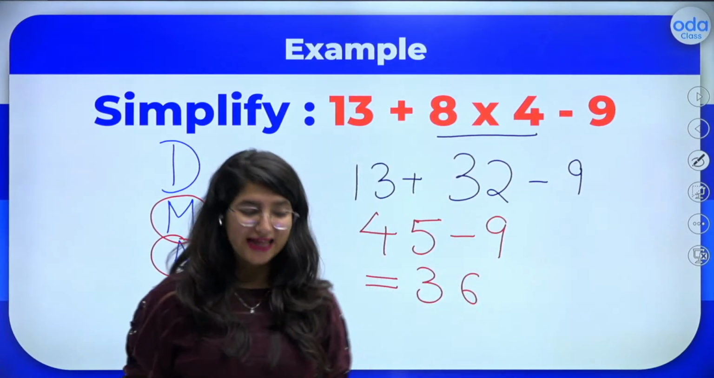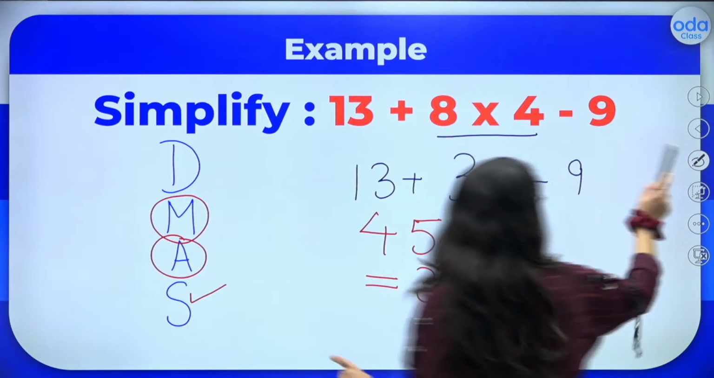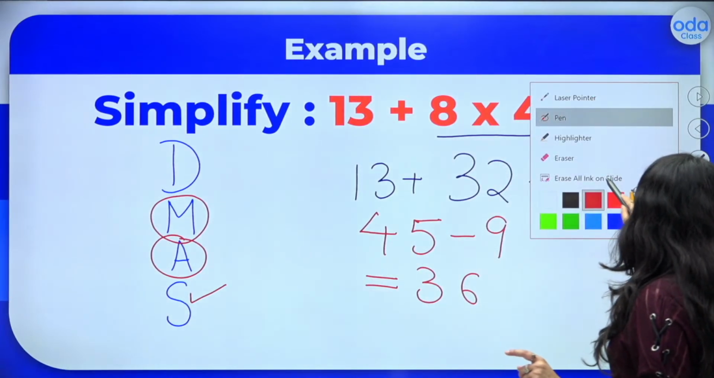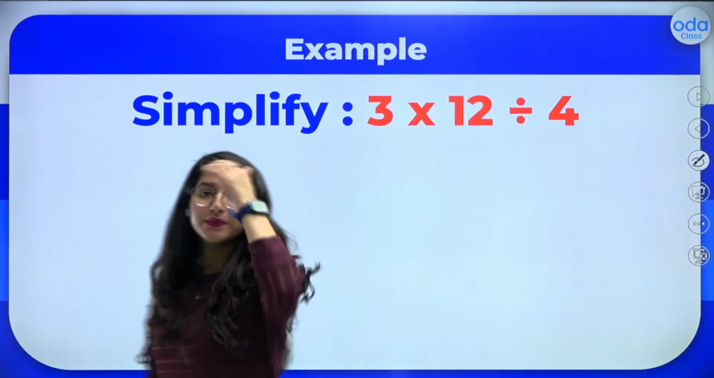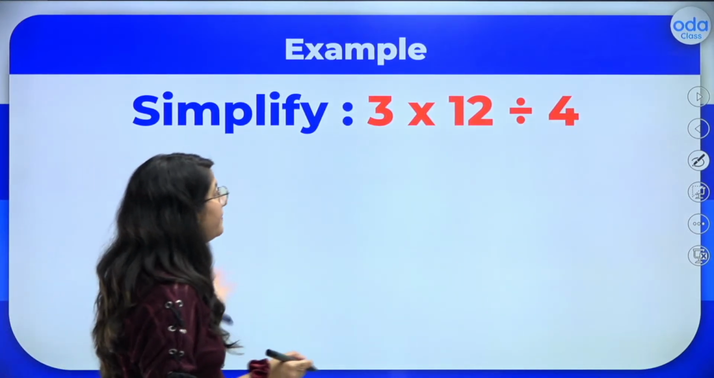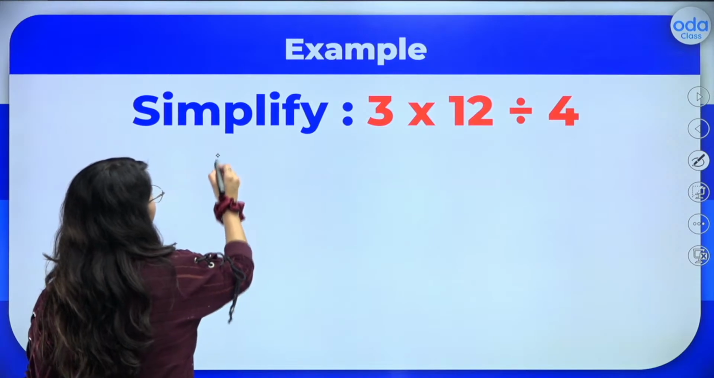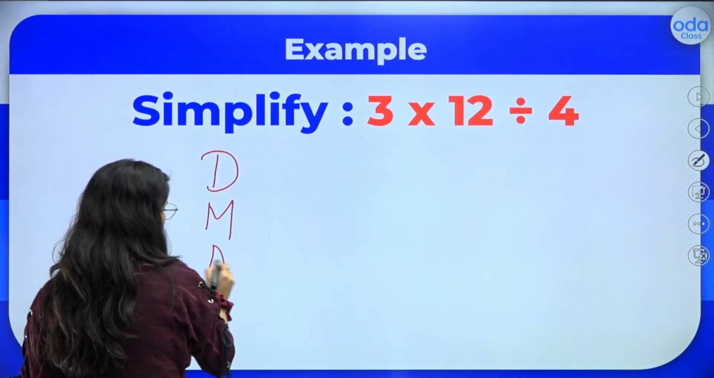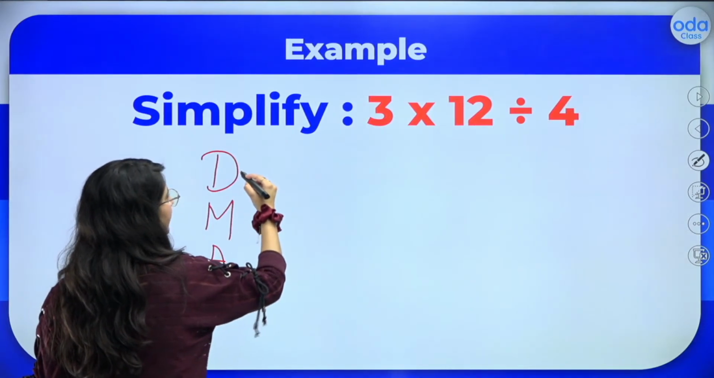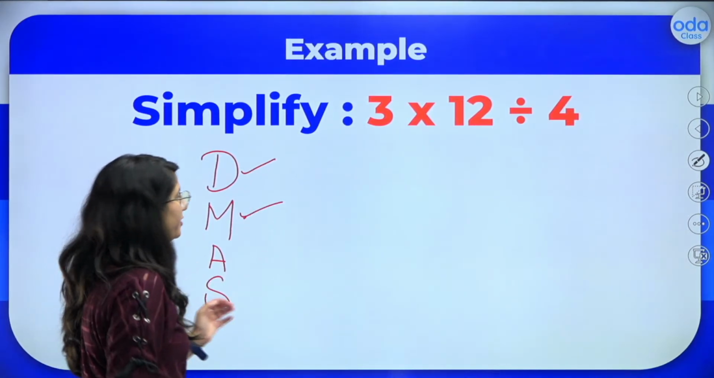Yes? So that's really great. Now we will move to the next example. Okay, so let us see the DMAS rule, everybody. Here I can see only two operations, correct? If we talk about DMAS, only two operations are there, division and then multiplication.